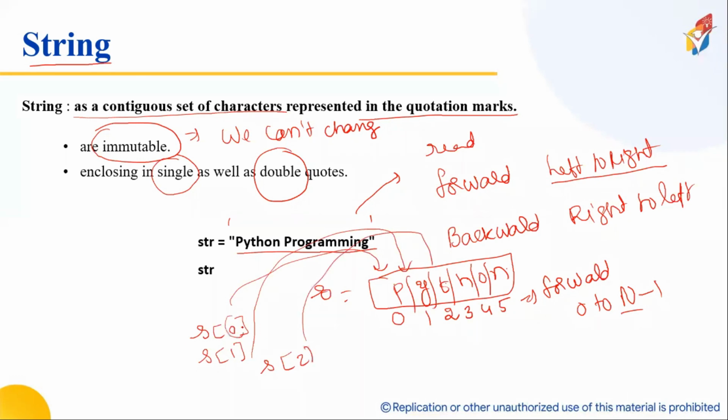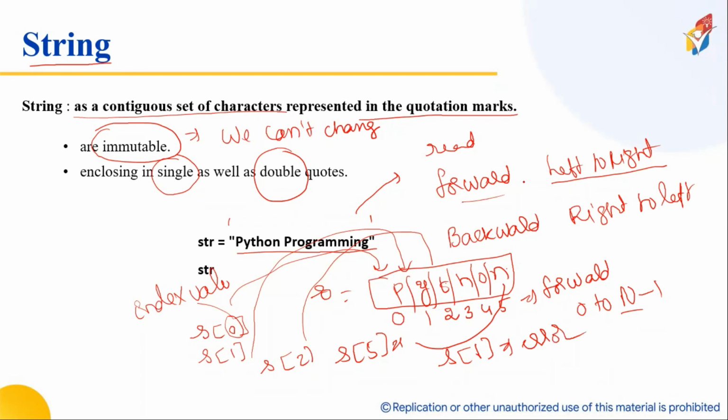This is called the index value. Now, S of 5, I will get N. If I go for S of 6, error. There is no data here. S of 6, there is no data. Is it okay? This is called forward indexing. Like this, I can read the data from left to right. Clear for you? Now, let us go for backward indexing.